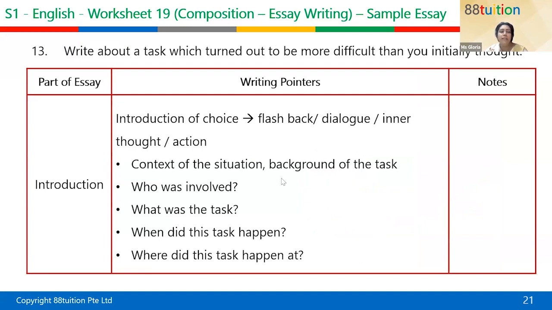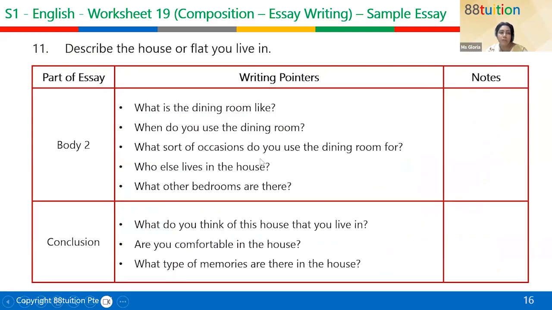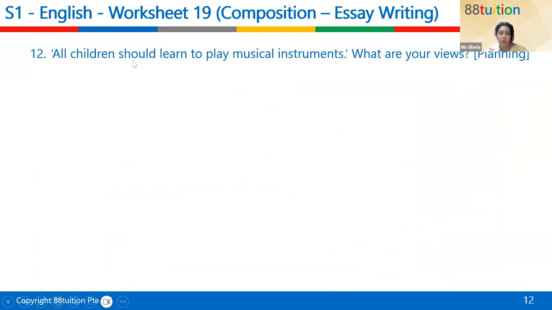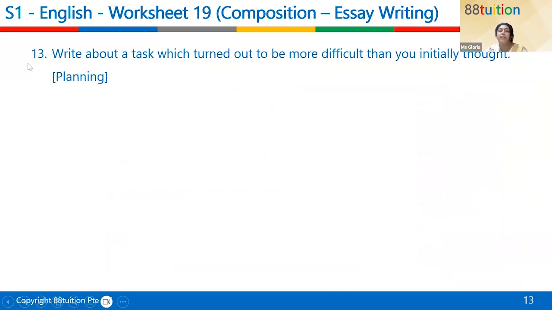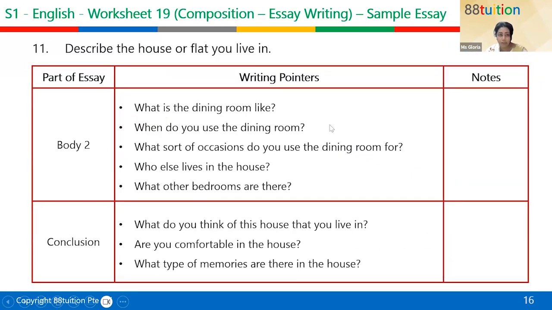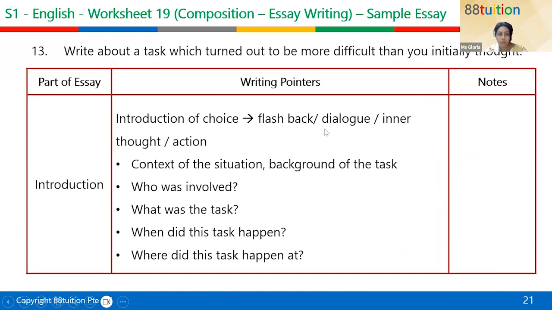All right, this is another essay. Write about a task which turned out to be more difficult than you initially thought. I'm going to give you some time to go and plan. I'm giving you all these pointers because it depends on which question you want to choose: 11, which is describe the house, 12, which is about playing instruments, 13, which is about a task, and 14 is about a disappointment. I'm going to give you a choice later, but let's go through 13.